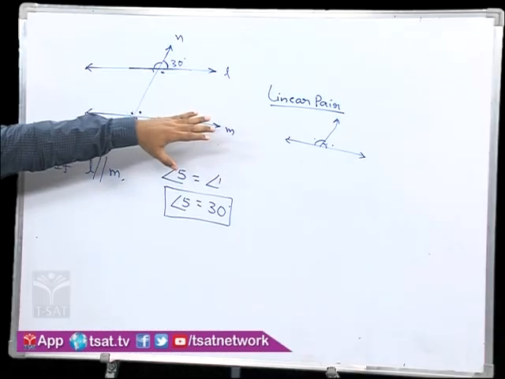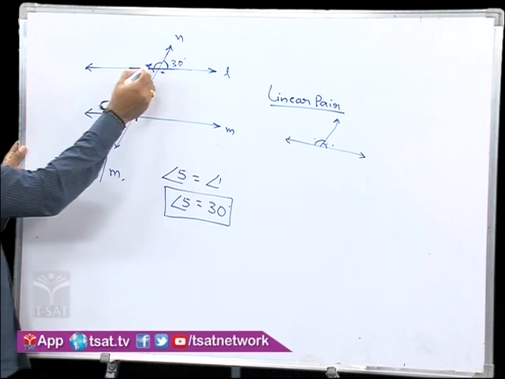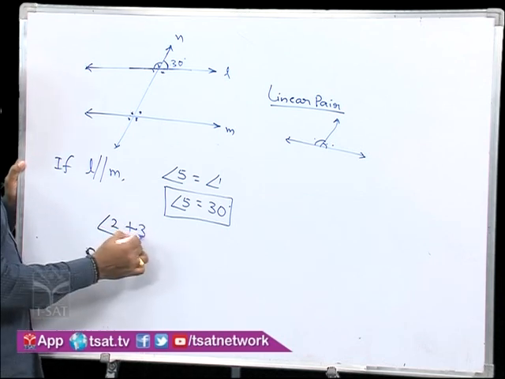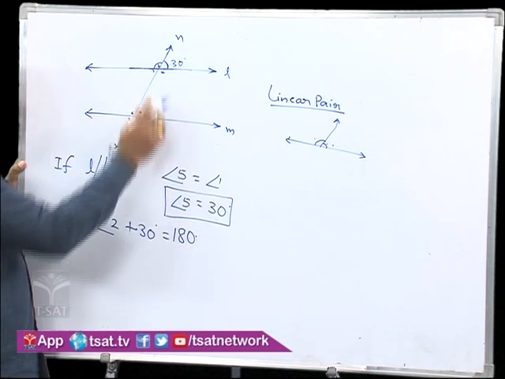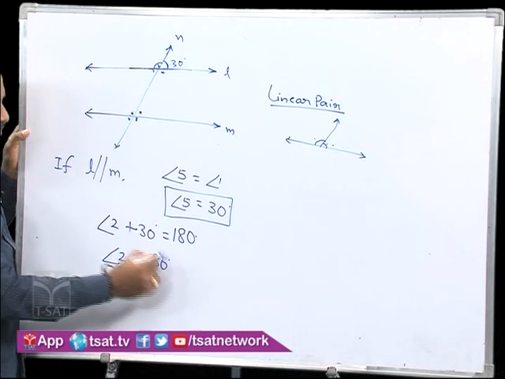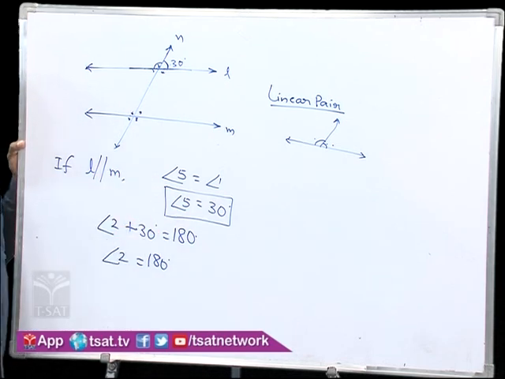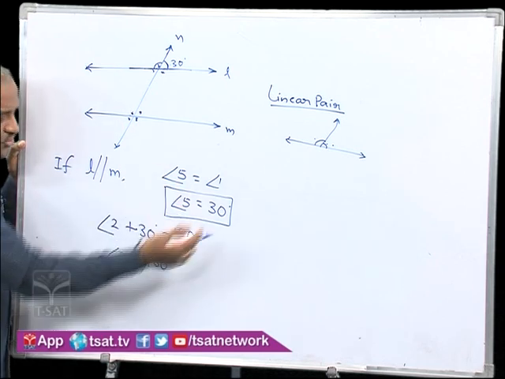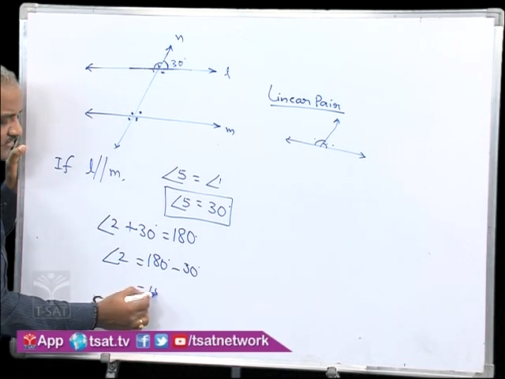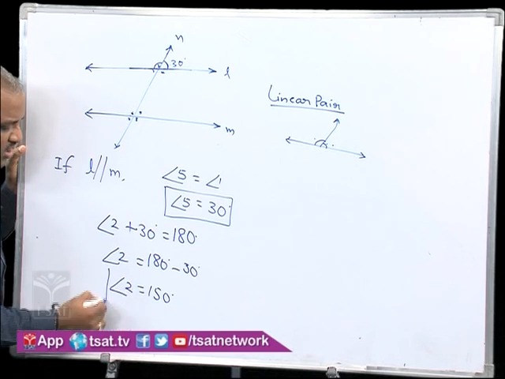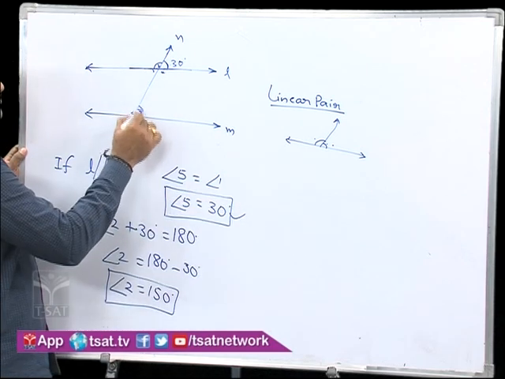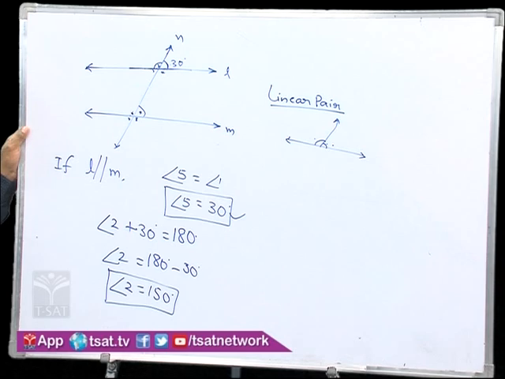So using that linear pair concept, here this angle number 2 we can find. Angle 2 plus 30 degrees is equal to 180 degrees, because the sum of these two is 180 degrees. So angle 2 can be found easily by transposing this 30 to RHS. Plus 30 we have on LHS, so it should be written as minus 30 on RHS. 180 degrees minus 30 degrees is 150 degrees. So angle 2 we got as 150 degrees. Angle 5 we got now, angle 2 also we got.